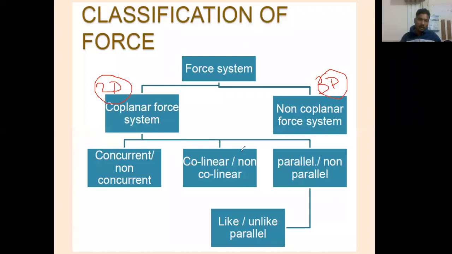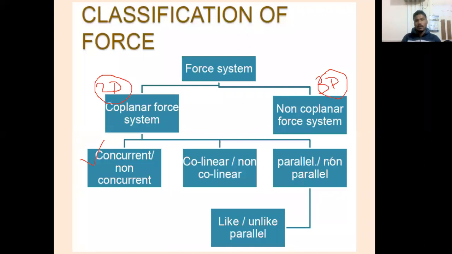Okay. Force systems: coplanar forces, non-coplanar forces. Further, for the coplanar system, you have to remember this. First is concurrent and non-concurrent, which we have discussed. After that, collinear and non-collinear. For collinear, the example of tug of war was given, where the lines of action pass through all the forces. Then parallel and non-parallel, and further like and unlike parallel.